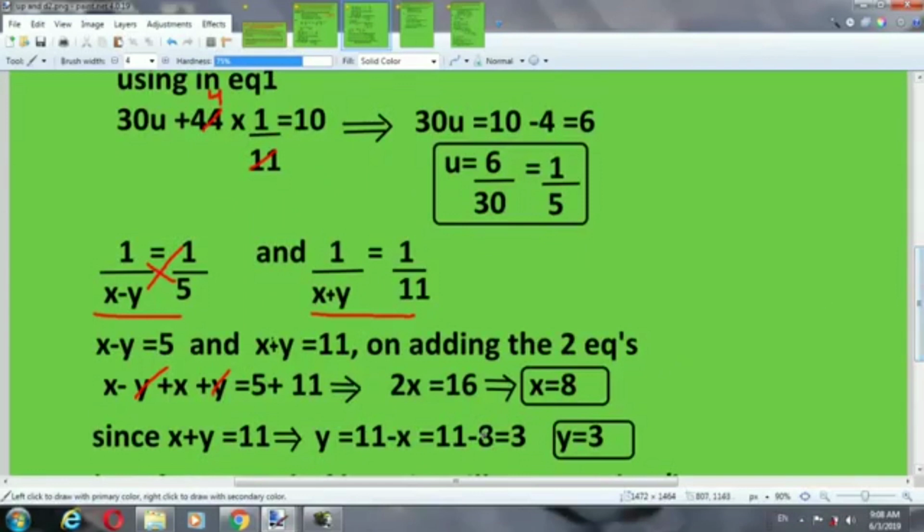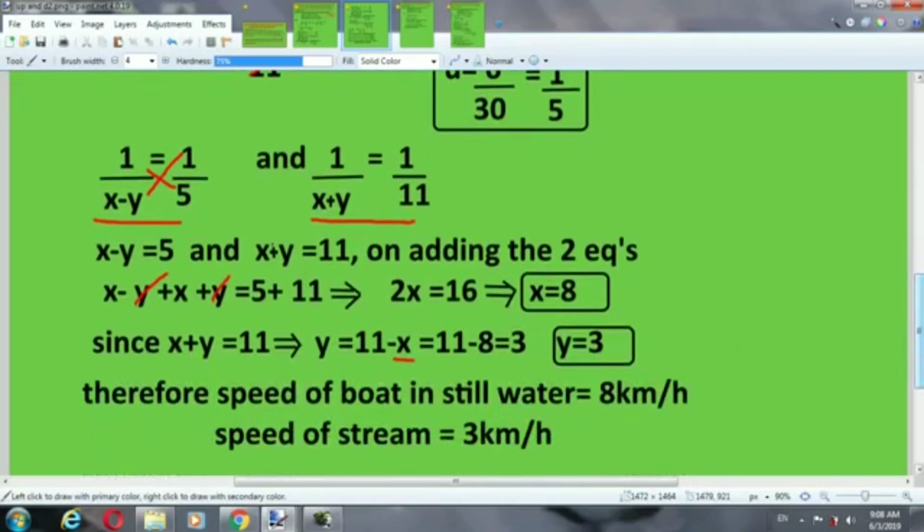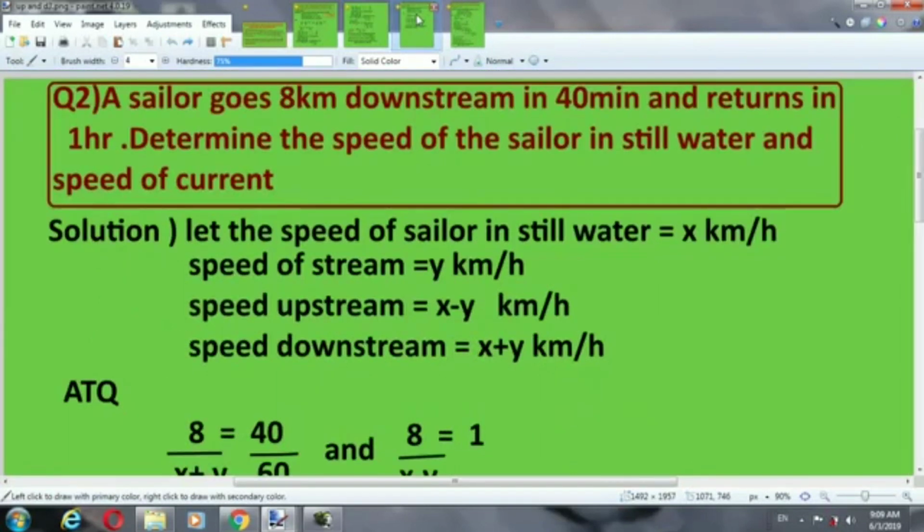We will put this value in 1 by x plus y is equal to 1 by 11. So x plus y is equal to 11. y is equal to 11 minus x, x is 8, so we will get y equal to 3. Therefore speed of boat in still water is 8 km per hour and speed of stream is 3 km per hour. Very clear it is. Simply we have to convert into equations.